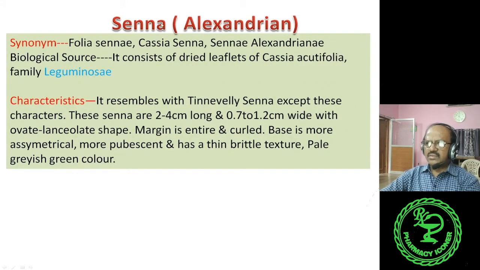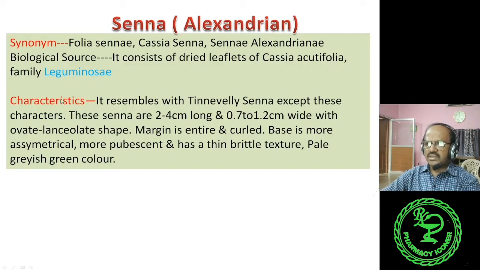Then I will discuss the Alexandrian Senna. It is another type of Senna. Synonyms: Folia sennae, Cassia senna, Senna alexandrina. Biological source: it consists of dried leaflets of Cassia acutifolia, family Leguminosae. This is the difference of the species. Indian Senna is Cassia angustifolia, but Alexandrian Senna is Cassia acutifolia, under the same family, Leguminosae.